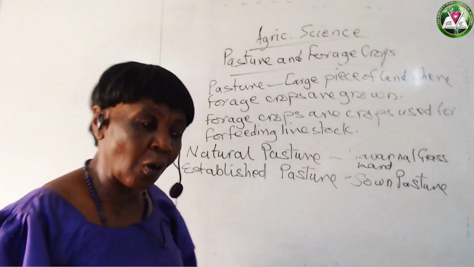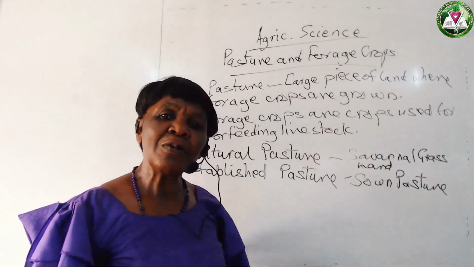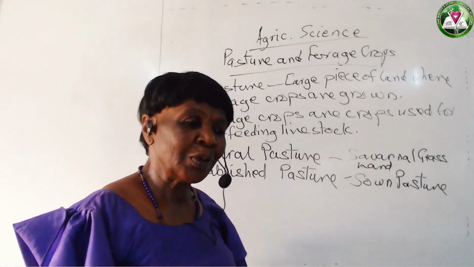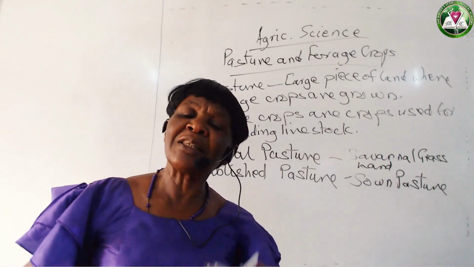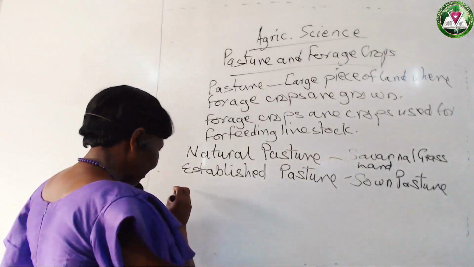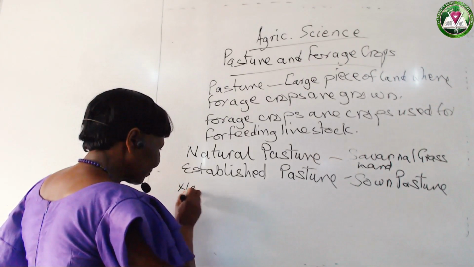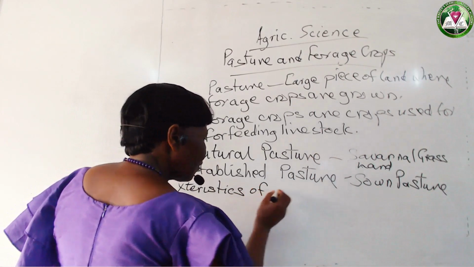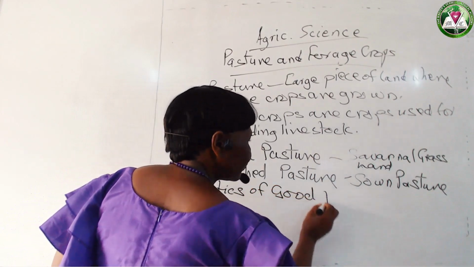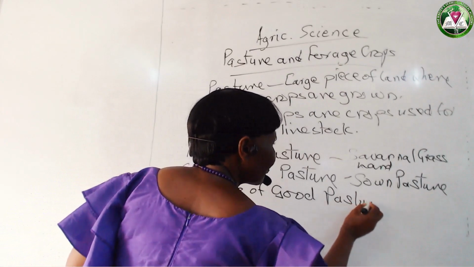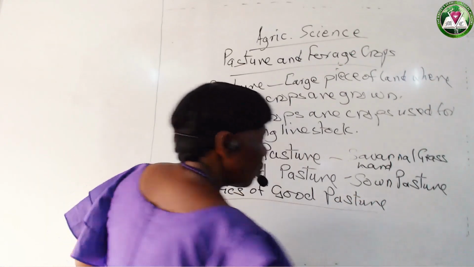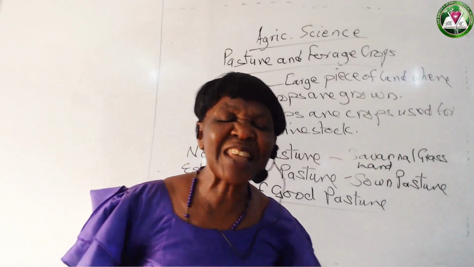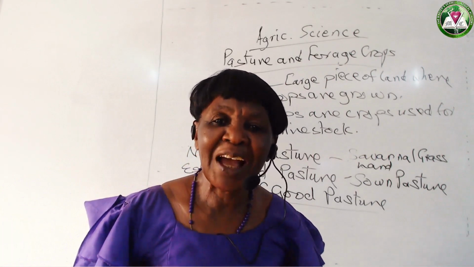So in a pasture, we have qualities or characteristics of a good pasture, whether it is established or natural. One, the grasses and legumes growing there must be resistant to fire outbreak.